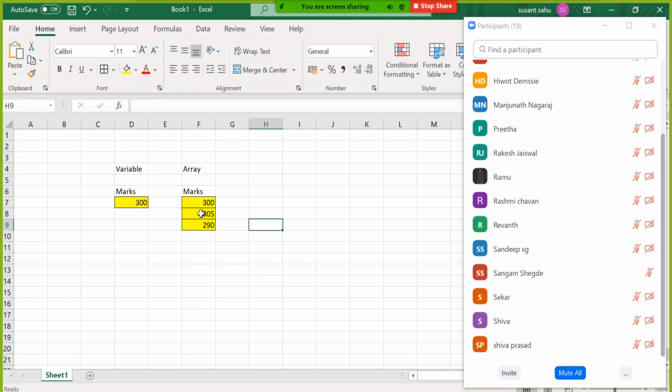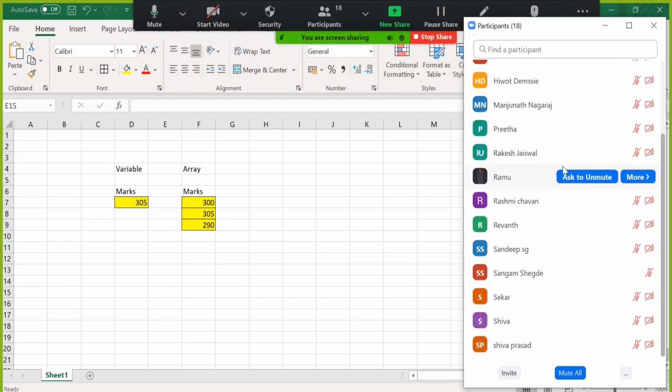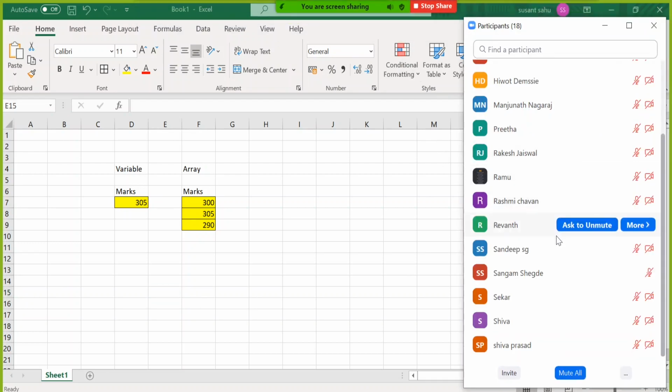No. The moment I give this 305, that 300 will go. It will overwrite it. Okay? So to overcome that problem, we have to go for something called an array.